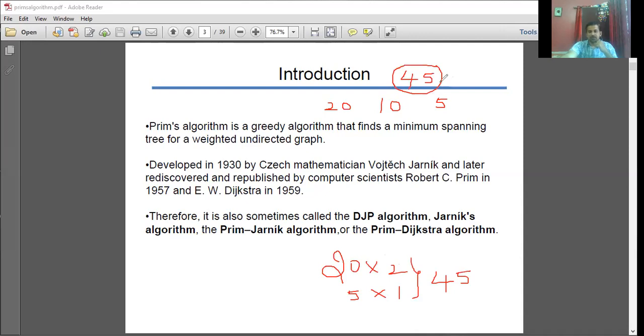Suppose he is not following the greedy concept, he could have given change of 5 rupees, 9 coins, that is 45, or 10 rupees, 4 notes, and then 5 rupees, 1 coin or a note. If he is strictly following the greedy concept, he will not give the change in this manner, like 10 rupees 4 notes and 5 rupees 1 note, or 5 rupees 9 coins. It doesn't give like that.